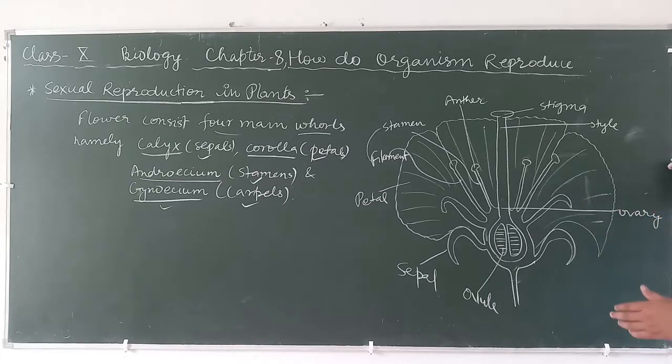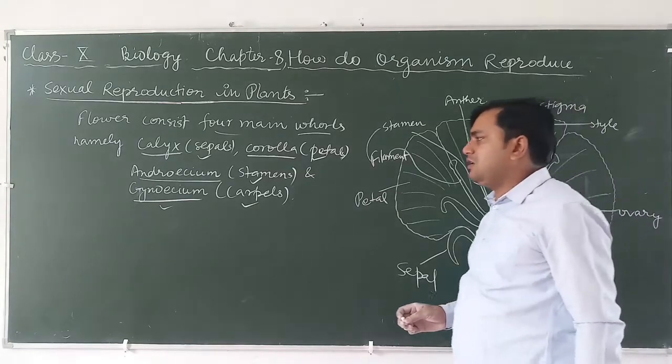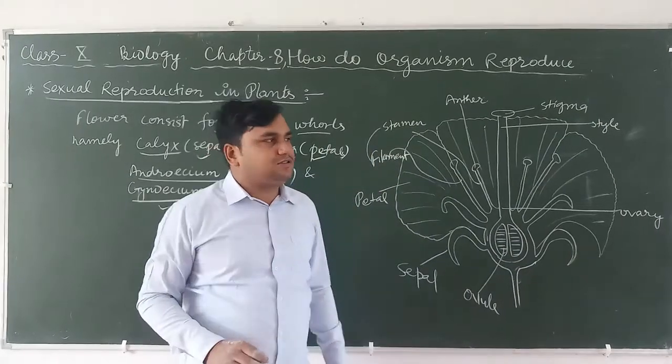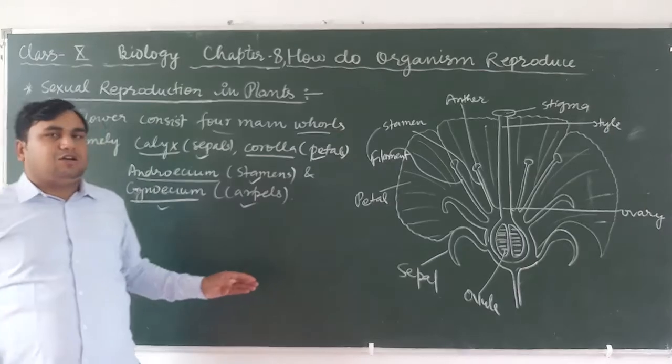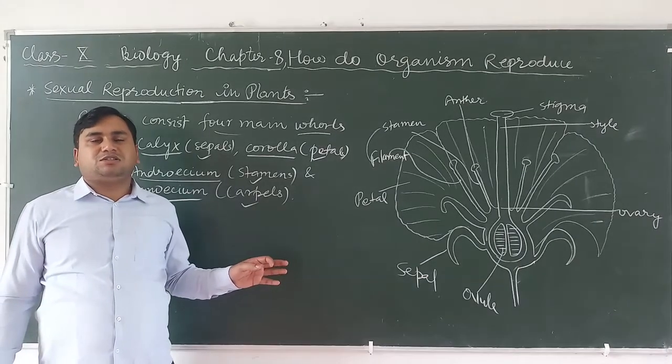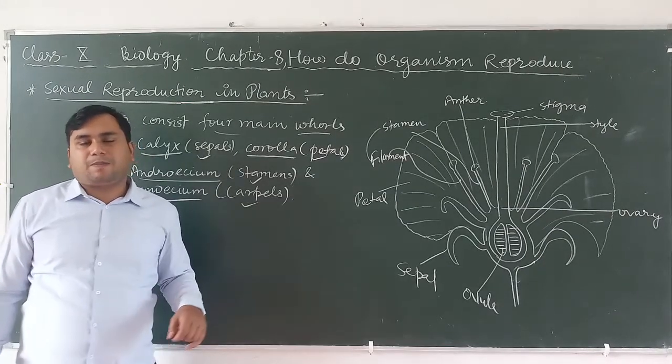This shows the different characteristic features of the flower. Sepals, petals, stamens and carpels are the major parts of the flower which help in the reproduction process that takes place in the flower.